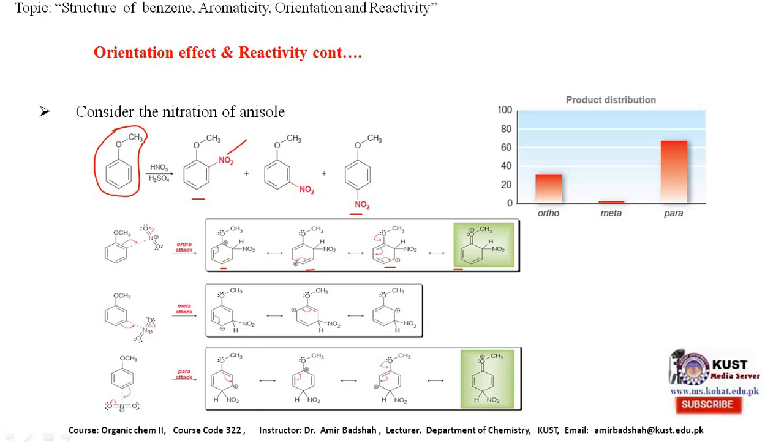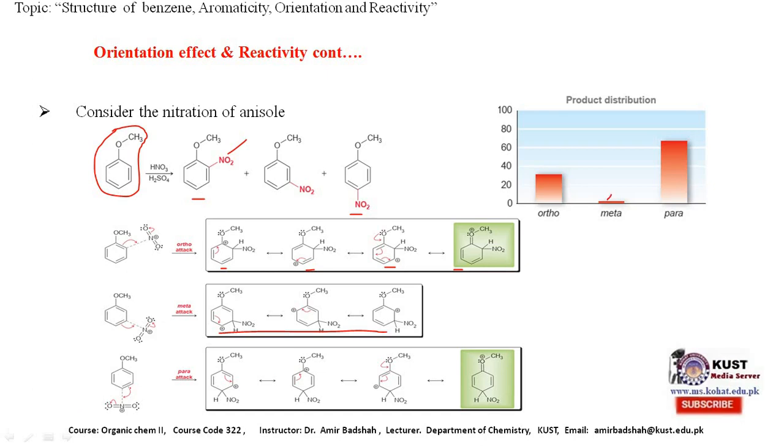But when this comes to the meta position, the number of resonating structures of the intermediate is only 3. If it is 3, it means it is an unstable structure, and if an unstable structure is formed, then the yield of the product will be low, as shown here. Here the meta products are very low.